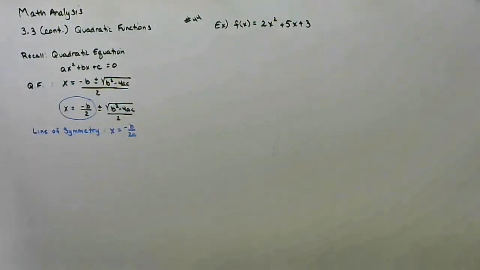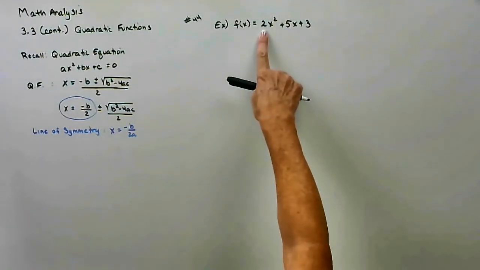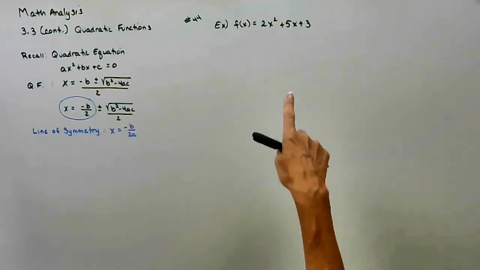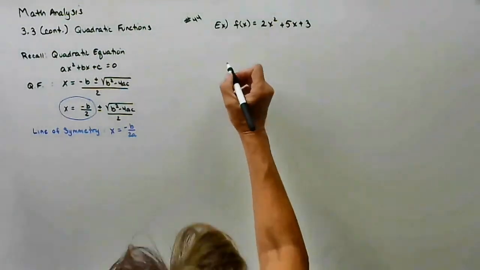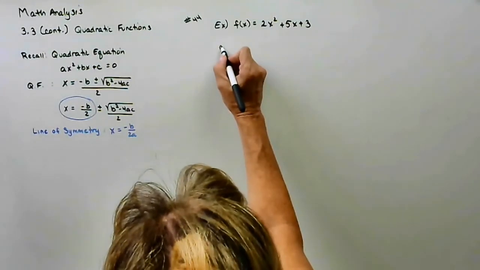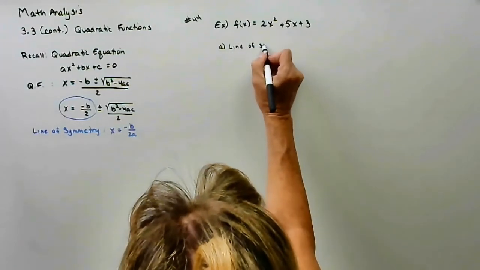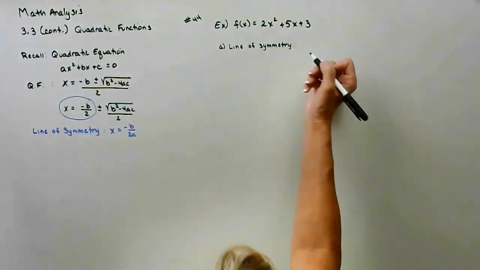Well, if I use the quadratic formula, and I kind of like to, if this leading coefficient is not a 1, if it's a 1, I complete the square and do it the other way. But in this case, okay, I'm going to first start with find the line of symmetry. Find the exact middle value of our parabola.